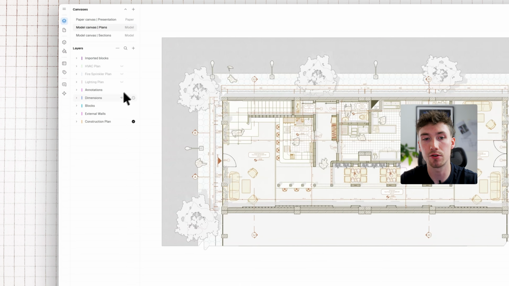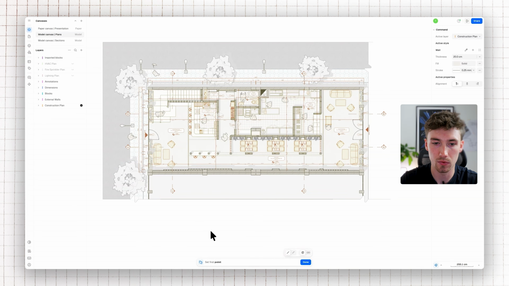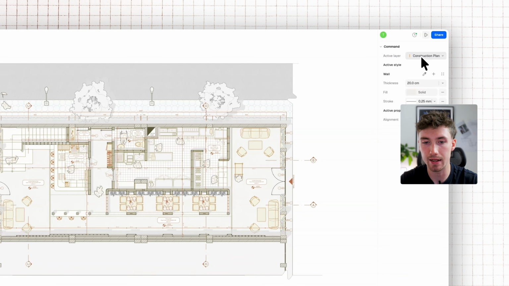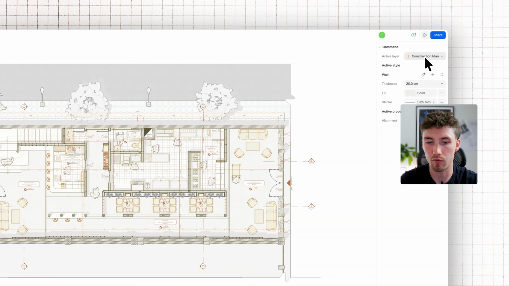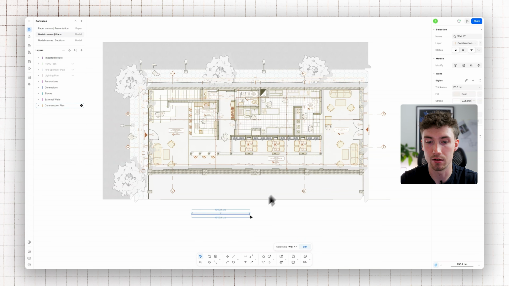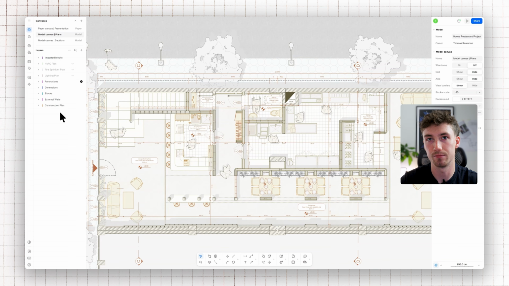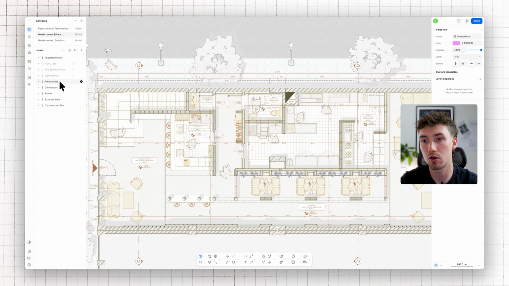And the final button of those three is the active layer. This is purely to select the layer that you want to make active when you're drawing. And you'll see here when you start drawing any elements, when you head to the top right hand corner, you'll see the active layer defined. So when you draw the element, it will assign it to that layer. Of course, this is useful to make sure that when you're drawing from the get-go, those components are in the correct layer.